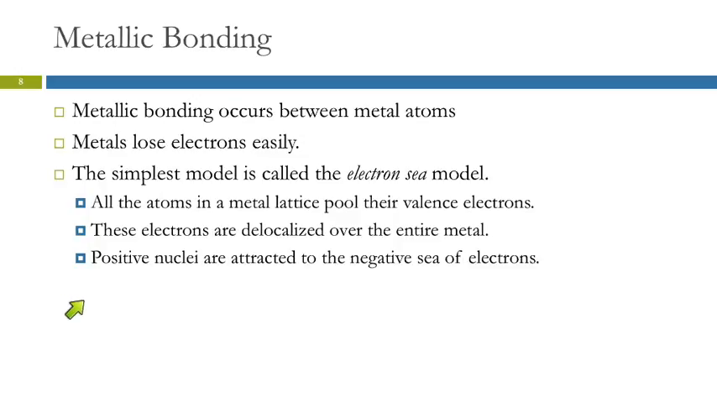So we've got the positive nuclei, and they are attracted to that negative sea of electrons, but they're not attracted to a particular electron. Okay? Now, the metallic bonding is a little tough to understand, but we don't have to understand it very much, so that's good.